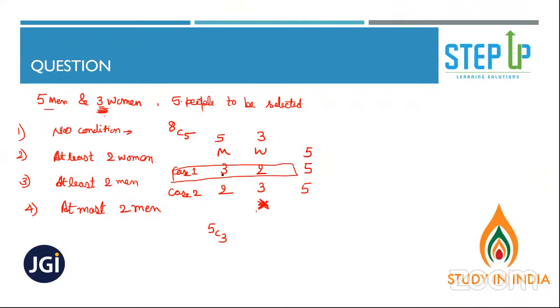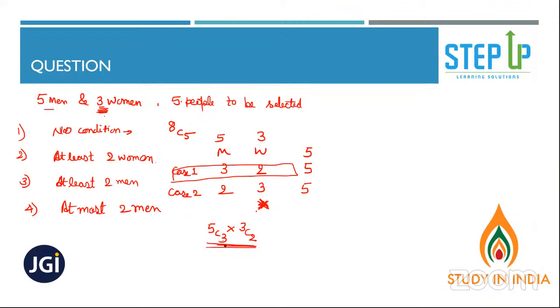So when you see 5C3, it means you have selected only 3 men out of 5 men. But now you need to select women also. So that's why it will be multiplied by 3C2. We need to multiply till our event is over. Now our event is over, as we have selected 5 people.